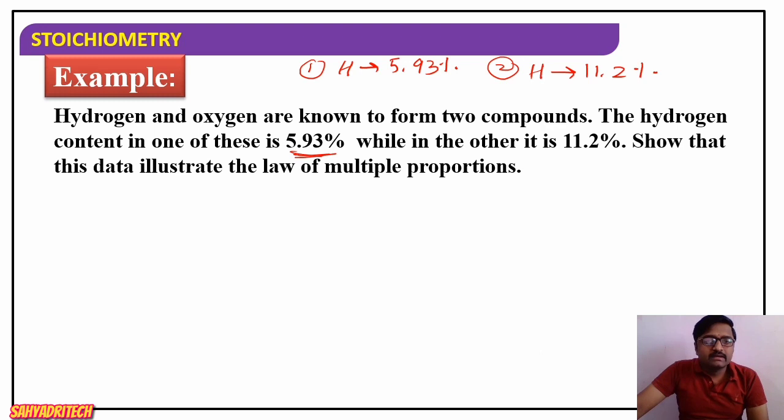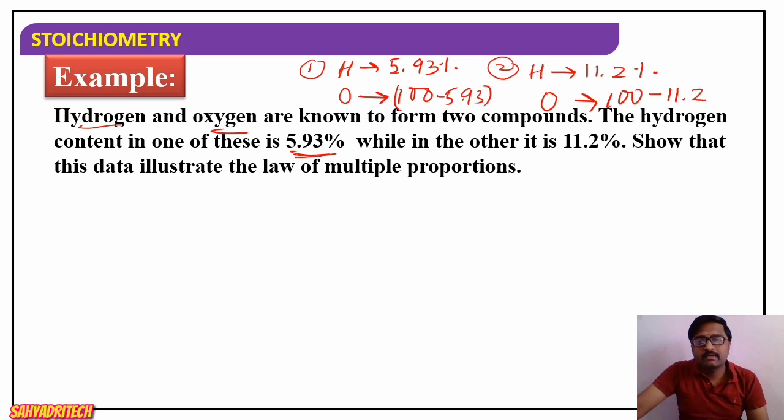Now here, how many elements are present in the compound? Hydrogen and oxygen, right? So in the first case, hydrogen is 5.93%. Then the remaining will be oxygen, 100 minus 5.93. Similarly, in the second compound, the percentage of oxygen will be 100 minus 11.2%.